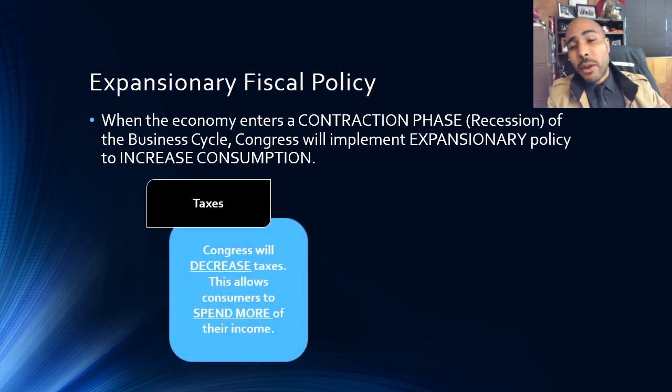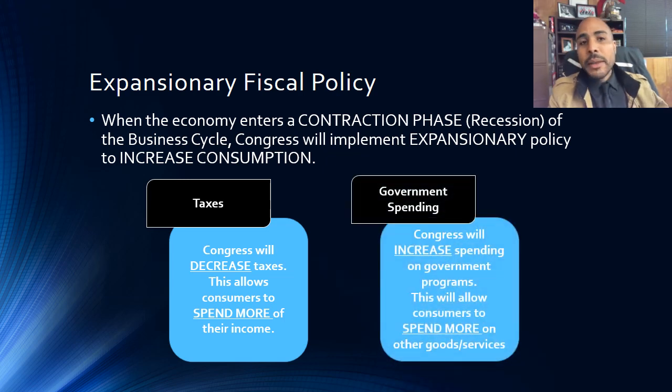Expansionary fiscal policy requires the government to decrease the taxes. When government decreases taxes, it allows consumers to spend more of their income, and so consumption will increase. They also would want to increase government spending. The reason why Congress would want to increase government spending is because when they spend more money on programs like food stamps, consumers like you and me don't have to spend as much of our money on food, and therefore we can spend more on other goods and services, so our consumption will increase.